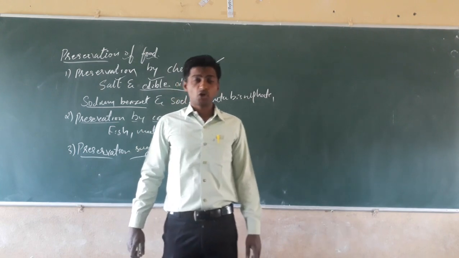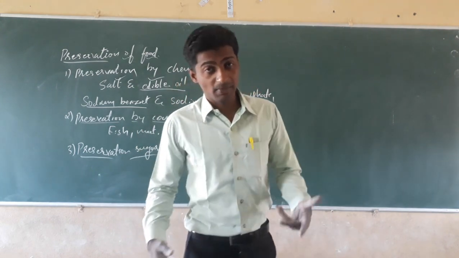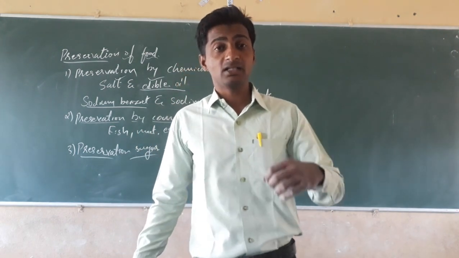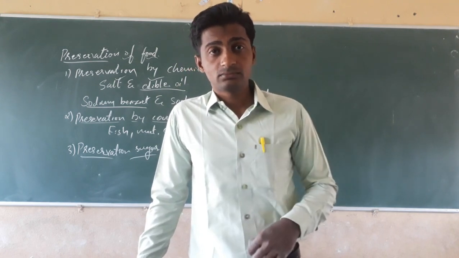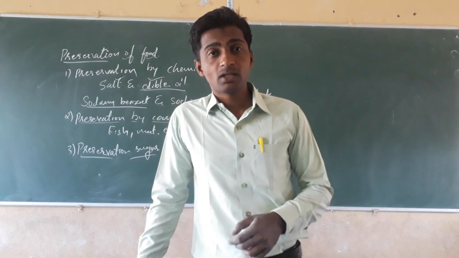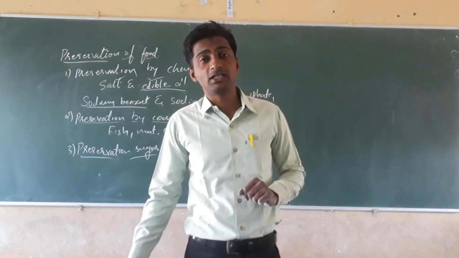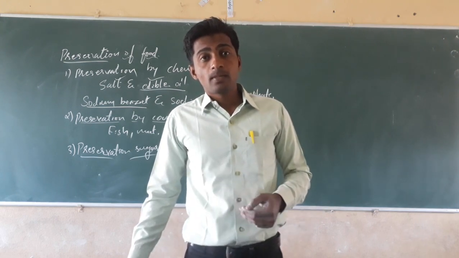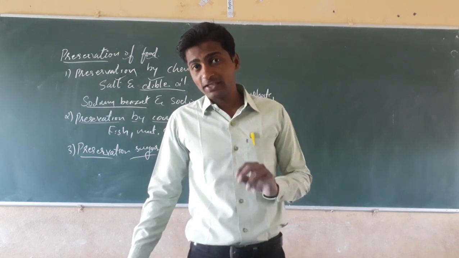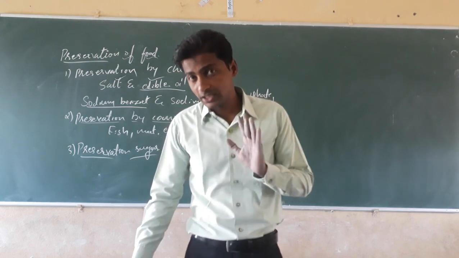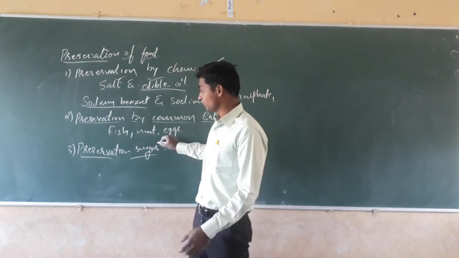You might have eaten chocolates that were packed one year or two years before. If you see the manufacture date, it may be one or two years earlier. They are food material, but why are they not spoiled? Why are the chocolates not getting spoiled? It is due to the presence of sugar.